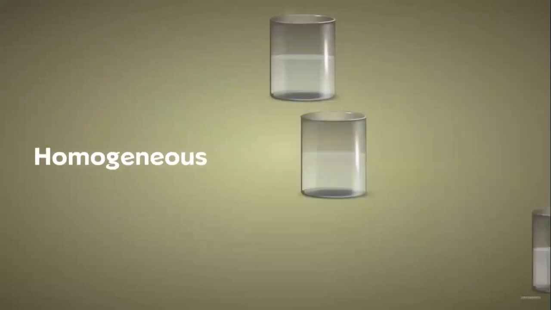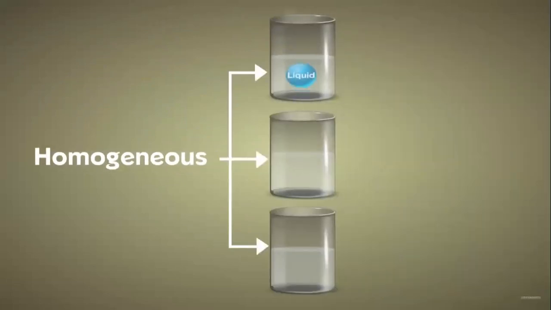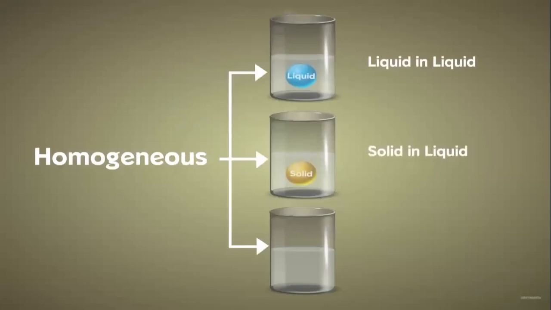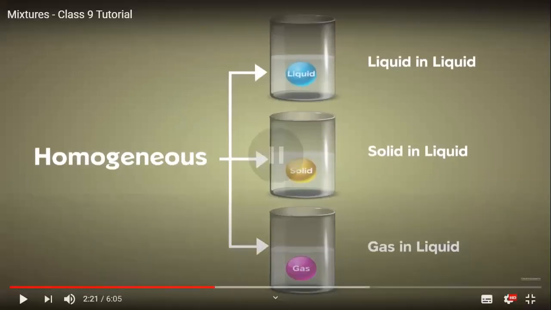Homogeneous solutions are classified as different types based on the solvent and the solute. One, liquid in liquid solution. Two, solid in liquid solution. Three, gas in liquid solution. So solution consists of two substances, which are what and what? Either solvent or solute. What's the difference between solvent and solute?